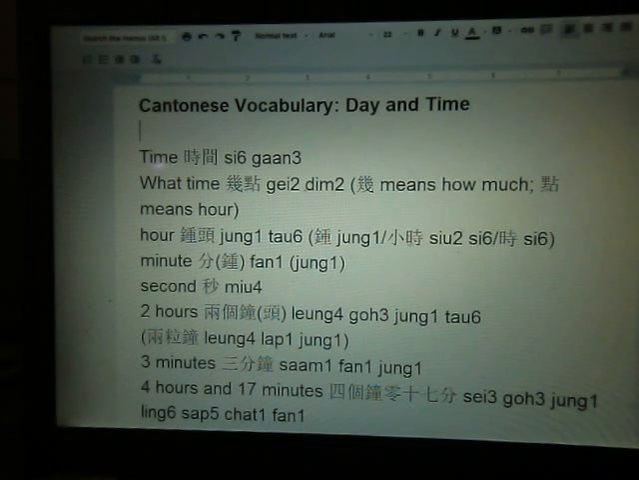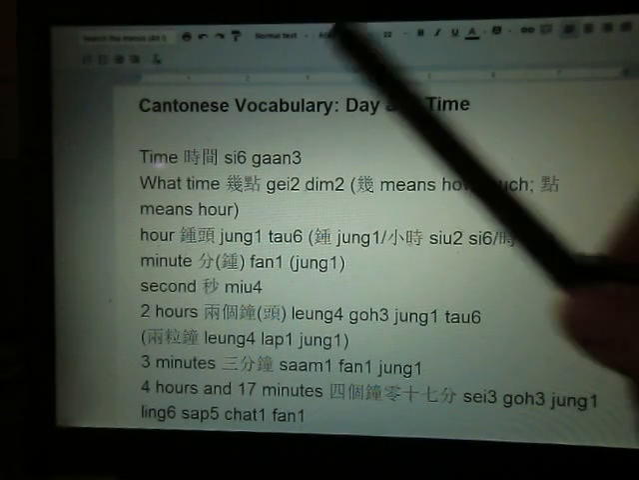Today I'm going to talk about day and time. So if you have seen in some of my last episodes, you see that day and time are very important in the sentence. So never put the day or the time at the very end of a sentence. Put them somewhere at the middle or at the beginning of a sentence. So let me talk about time first.